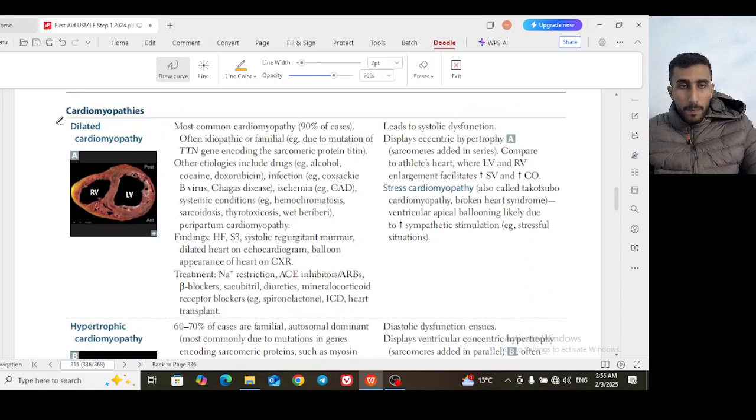So the next topic here is cardiomyopathy.